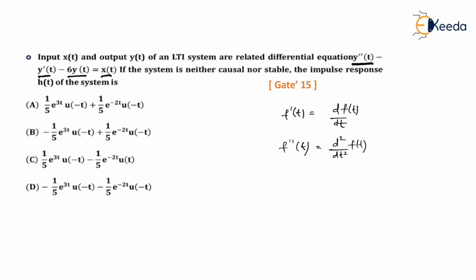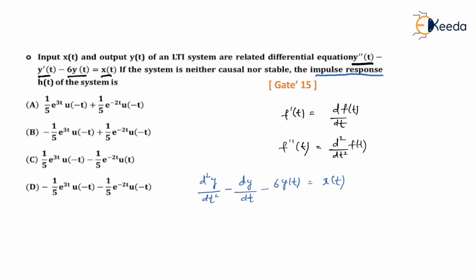So let me write the differential equation in a proper form. I can write it this way: d square y by dt square, plus, so we have a negative here, so it is minus y dash of t, that is dy by dt, minus 6 times y of t, and this is equal to x of t. So what they want is the impulse response, am I right? Impulse response means h of t.